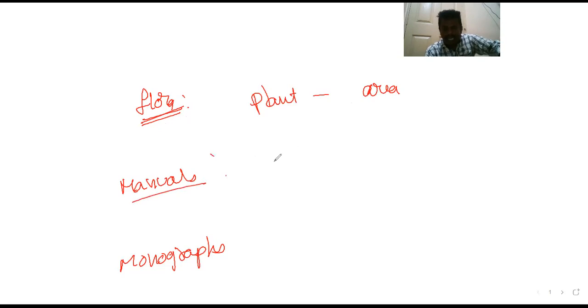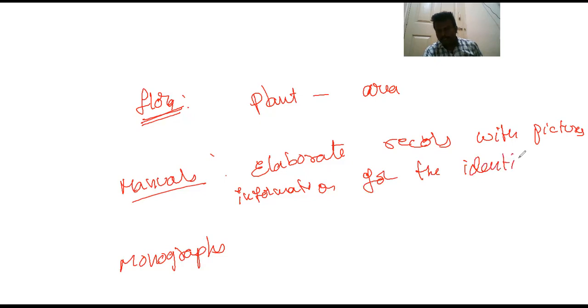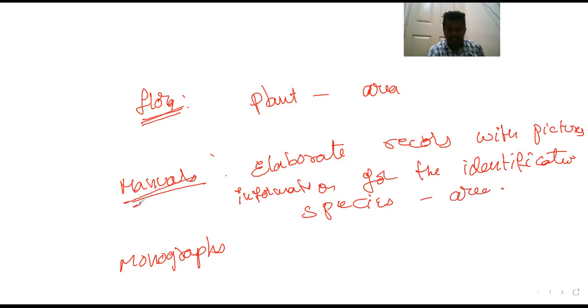Manuals means elaborate records with drawings and pictures, which are useful in providing information for the identification of a particular species found in an area.